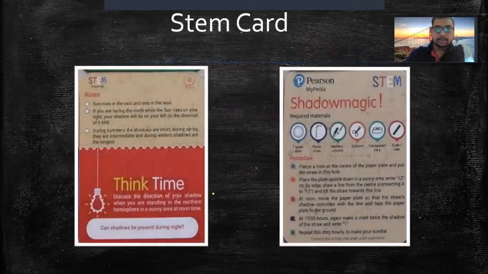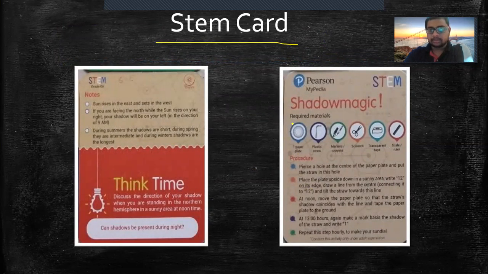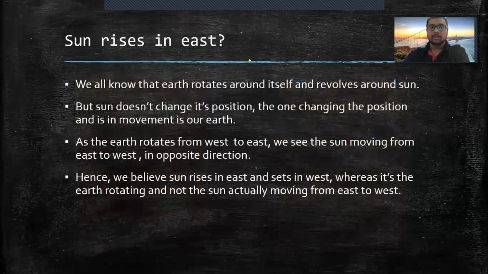Okay, let us see. So these are the STEM cards. It just gives you small experiments, and all the experiments and procedures. I have written it again, so I'll discuss it there. So, sun rises in the east.